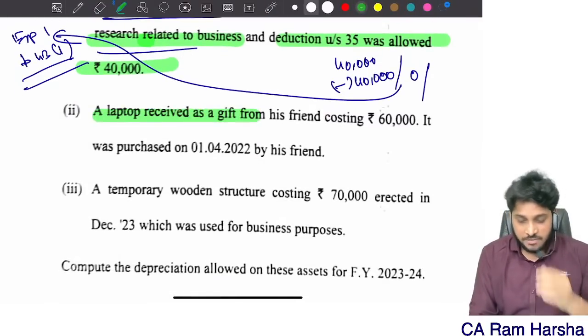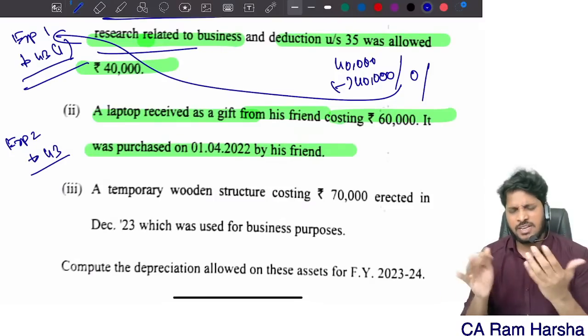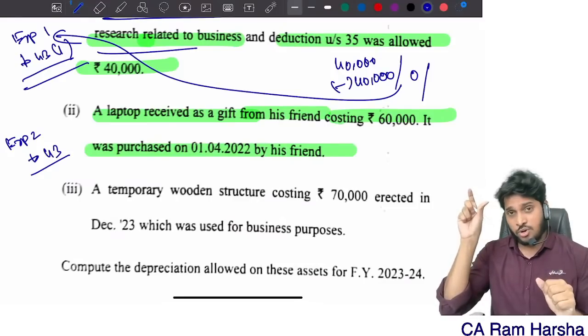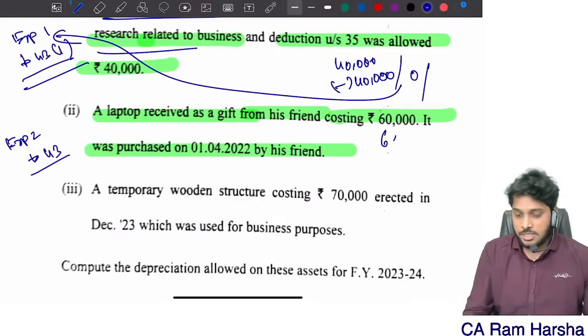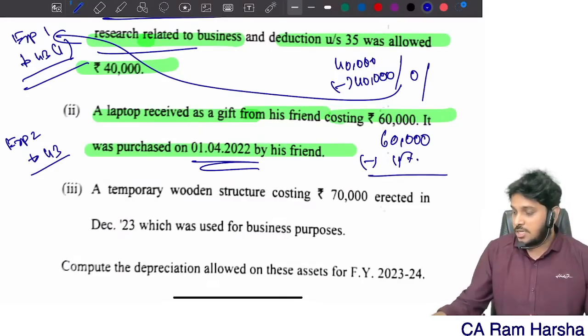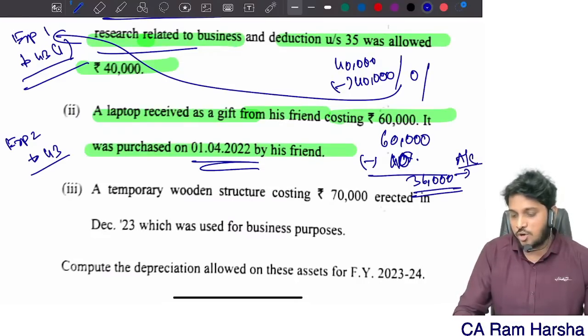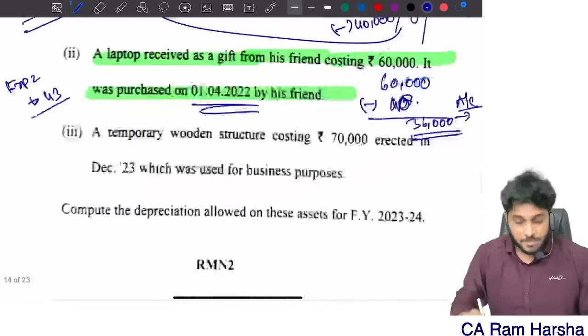A laptop received as a gift from a friend, costing 60,000, which was purchased earlier. Explanation 2 to section 43: any asset received under gift or inheritance, in such a case, actual cost to the previous owner minus notional depreciation. Friend purchased on 1st April 2022, means he used it only for 1 year. Laptop depreciation rate is 40%. So 60,000 minus 40% is equal to 36,000, which should be the value recorded as actual cost in the books of accounts of Mr. Prem. This is explanation 2.